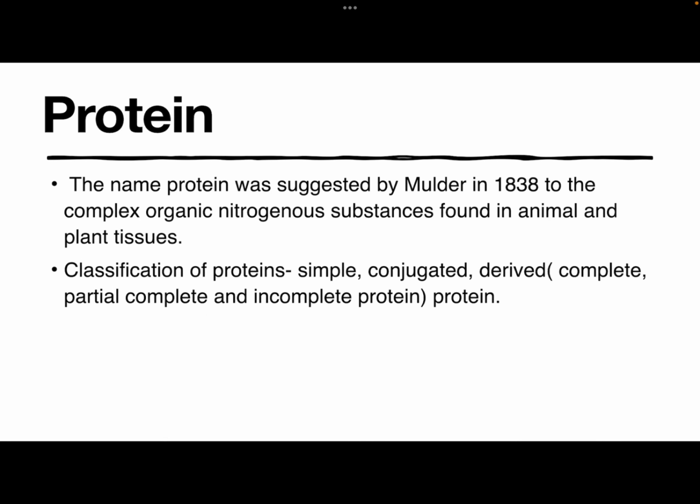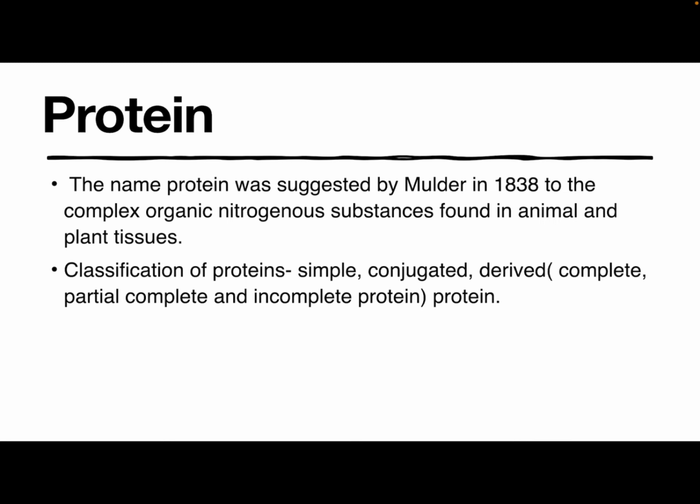Next is protein. The name protein was suggested by Mulder in 1838 for the complex organic nitrogen substances found in animal and plant tissue. The classification of proteins: first is simple protein. These include albumin, globulin, glutenin, prolamine, fibrous proteins, histones, and protamines. Next is conjugated protein, including nucleoprotein, glycoprotein, phosphoprotein, hemoglobins, and lipoproteins.